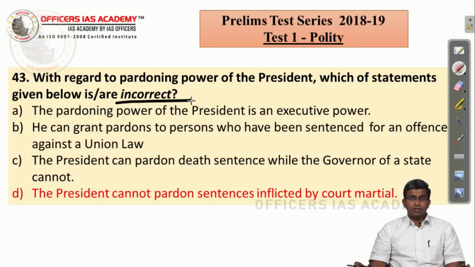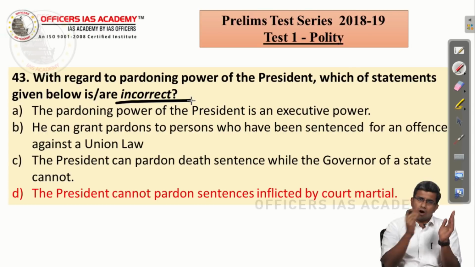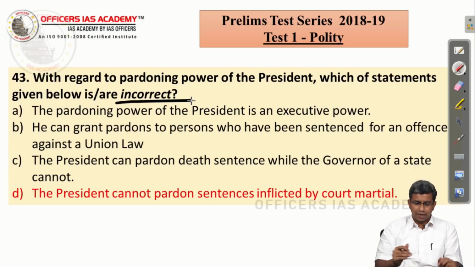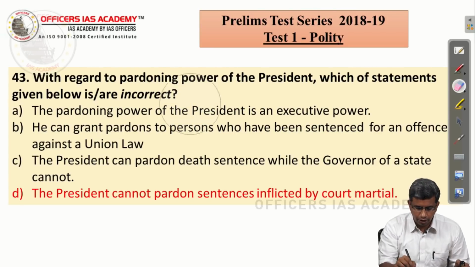And the second distinction is only the president can deal with court martial, the governor cannot deal with the decision of a court martial. So the third statement is also correct. President cannot pardon sentences inflicted by court martial is wrong. It is only the president who can either pardon or commute or give a reprieve, remission, whatever it is. Court martial, any decision, all the powers only the president can exercise. So the fourth statement is incorrect, and that is the correct answer.